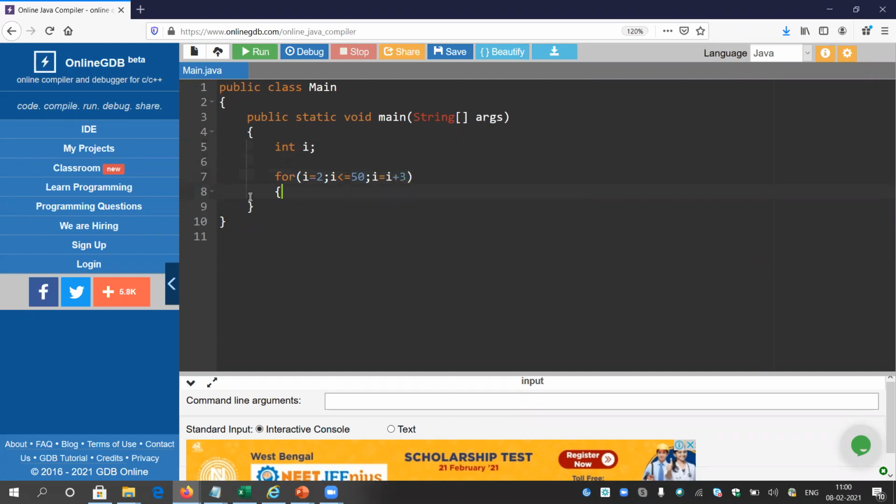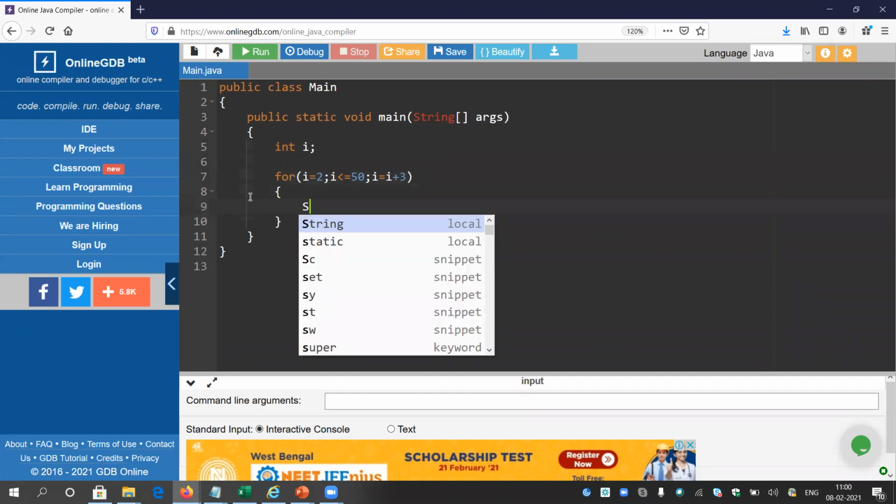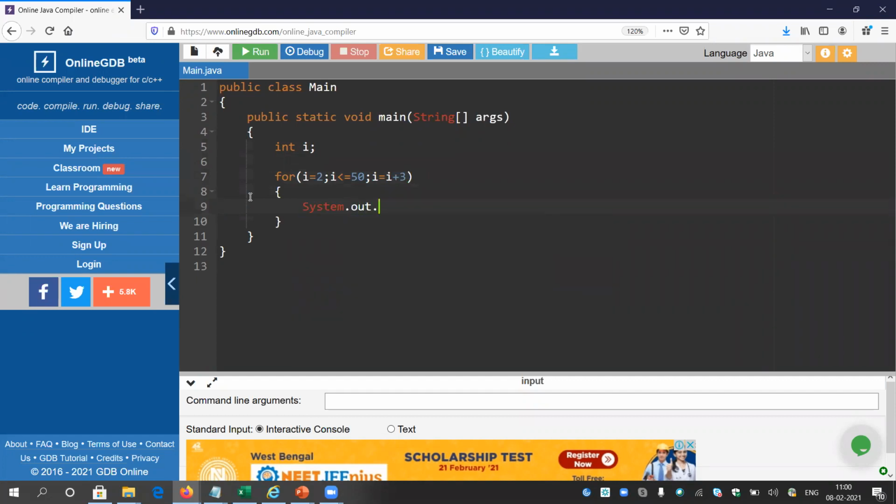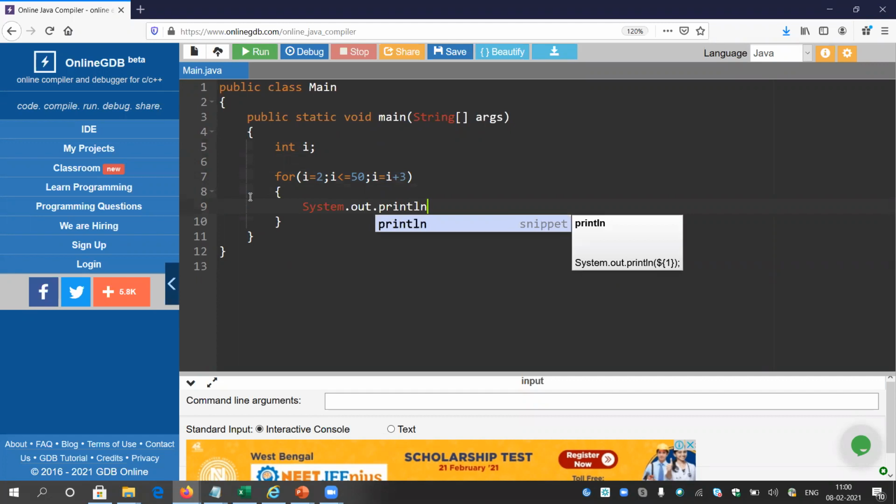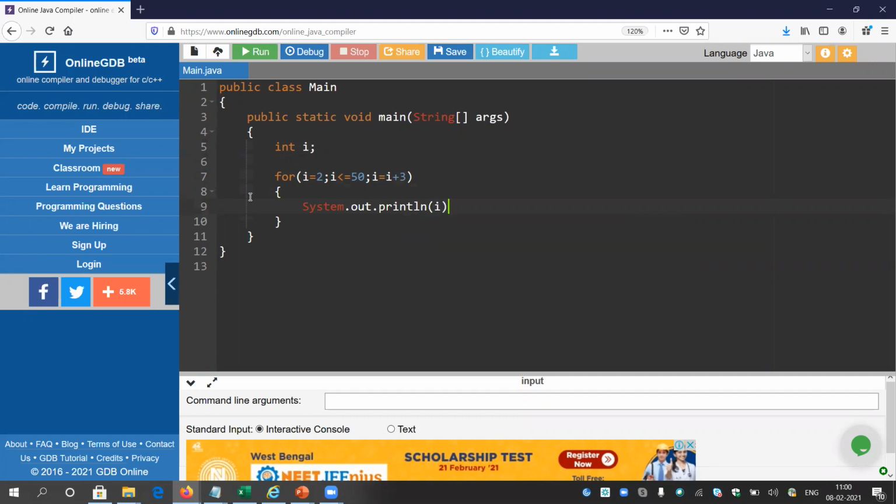I have a class on this for loop series previously. You can visit that, or if you are new to this video, if this is your first class, then you can just follow the syntax. I'm explaining once again: i equals 2, the starting value of i is 2, the ending value of i will be 50, meaning it will iterate until the value of i is less than or equal to 50, and every time it will be incremented by 3, meaning i equals i plus 3.